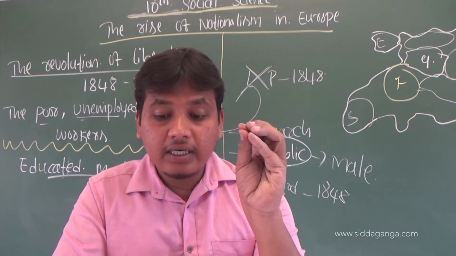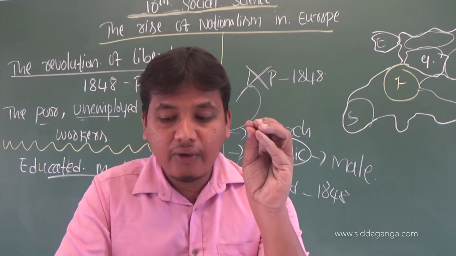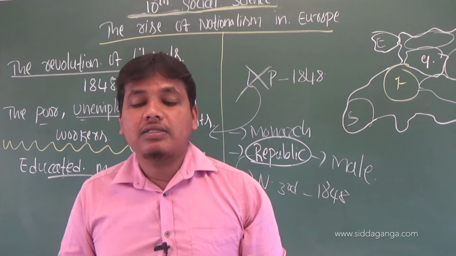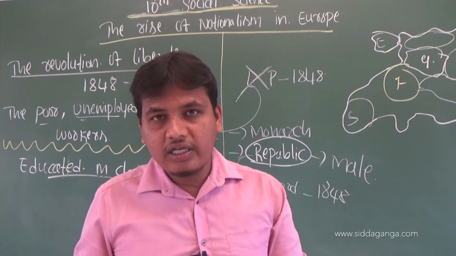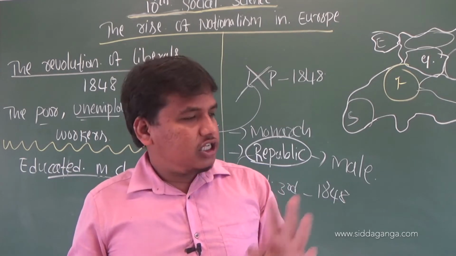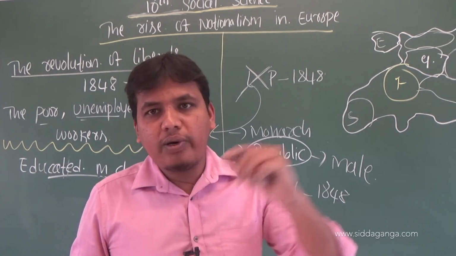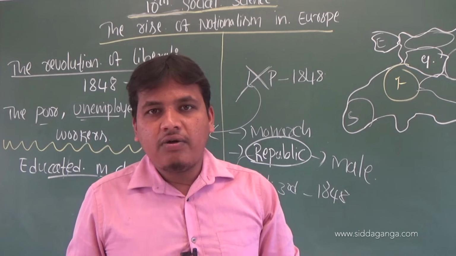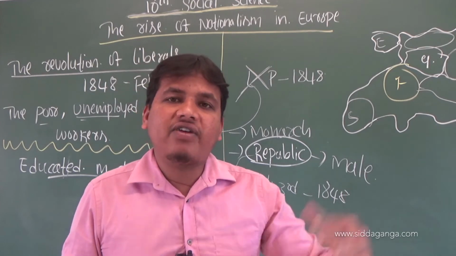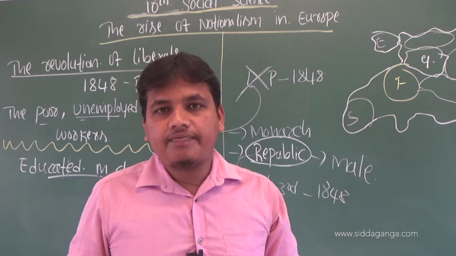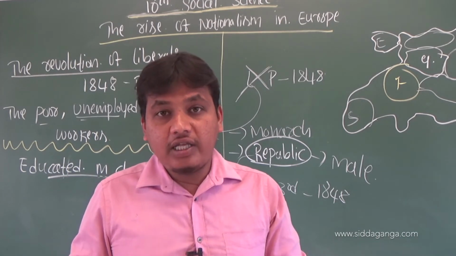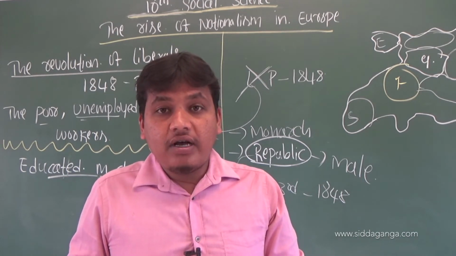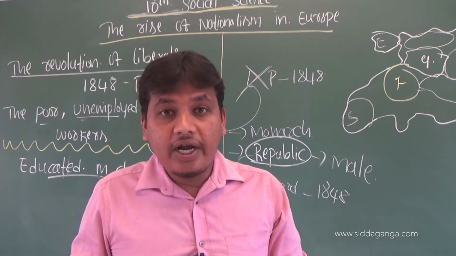They wanted a nation state. A nation state means a new state. It was not controlled by any other state. It had become free from another state. In the nation state, they were enjoying freedom, a right to vote, a right to express their opinion.